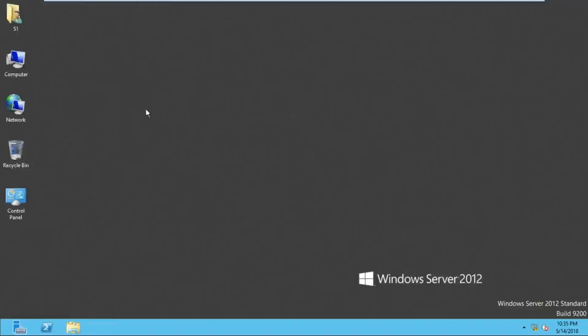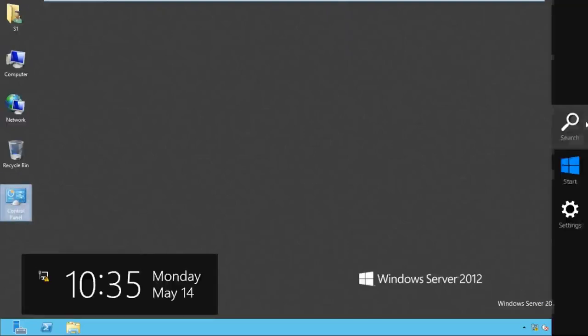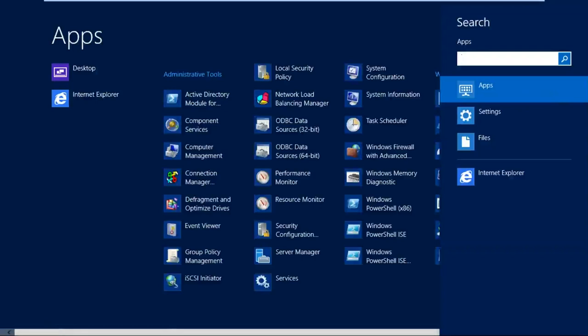Can I access my wallpaper? Yes. Can I change the mouse setting? Yes. Can I change the wallpaper? Yes. Can I access computer? Yes. Can I access my profile? Yes. Can I access network icon? Yes. Recycle bin, control panel? Yes. Can I go to the search? Can I go to the apps? Can I access all these apps?